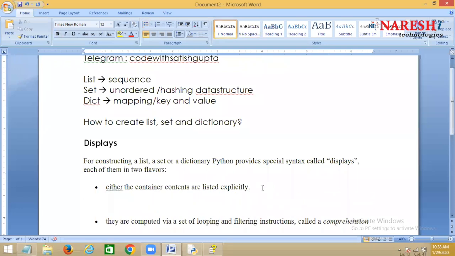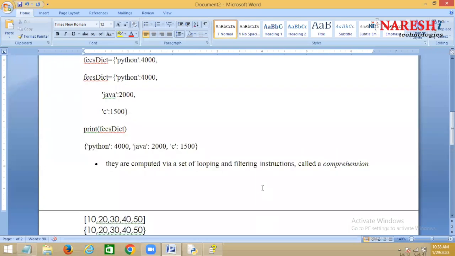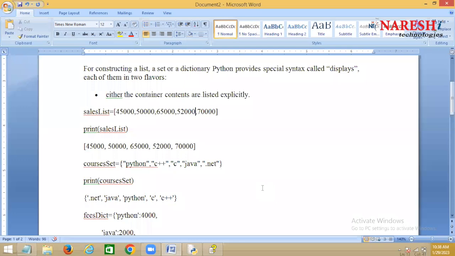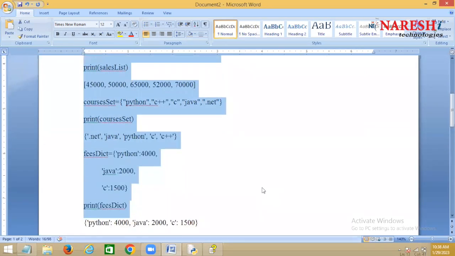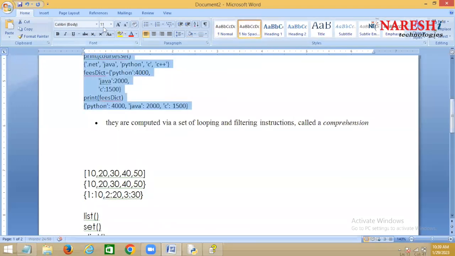This is the first one. The container content is listed explicitly. Explicitly means you define it. Explicit means it is done by the programmer. You list the values, not by doing some computations.